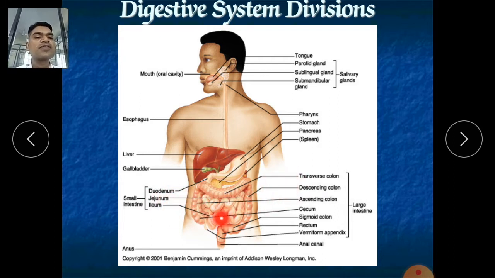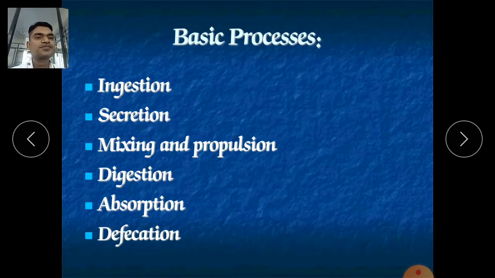The colon starts from the cecum with the appendix, then the ascending colon, transverse colon, descending colon, and sigmoid colon, rectum, anus. In this fashion, we have discussed the superficial anatomy of our digestive system.